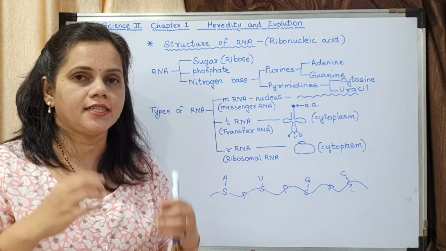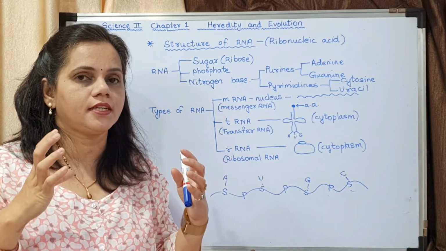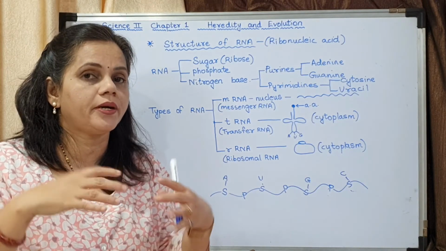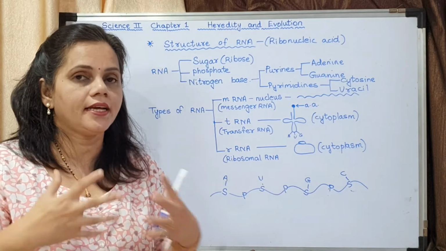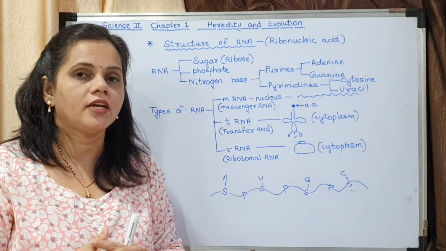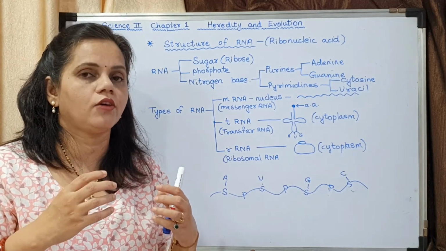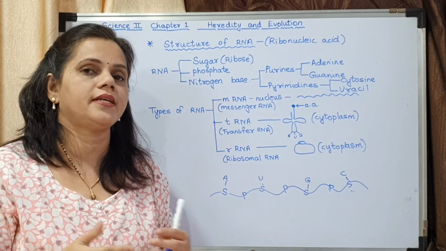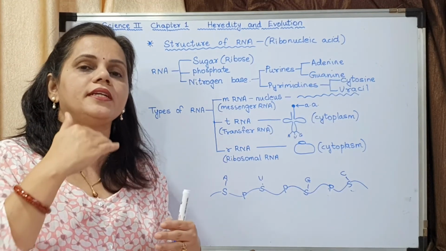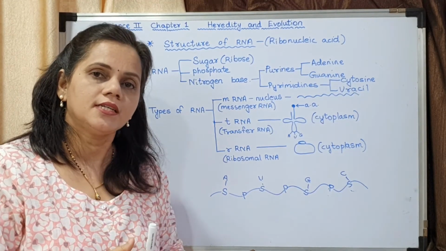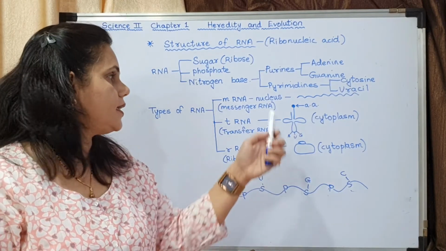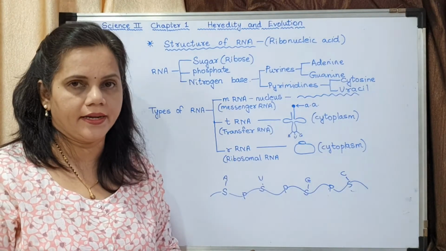Understood? There is a code for the production of a protein. That code is present in the nucleus. It has to be taken from the nucleus to the cytoplasm. Who takes it? It is taken by the mRNA.